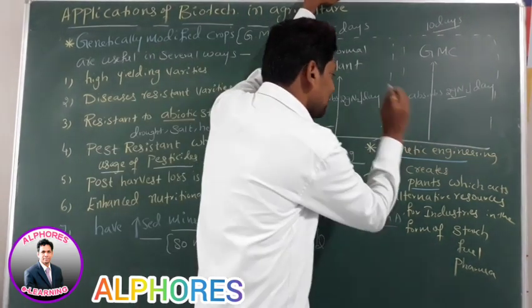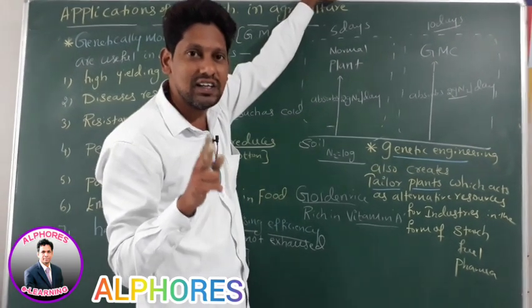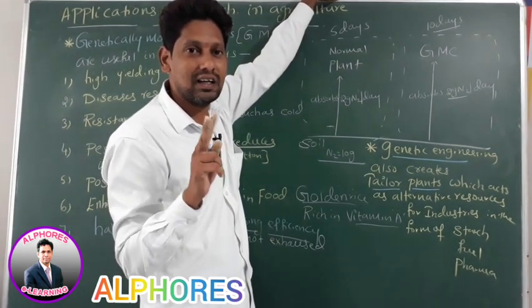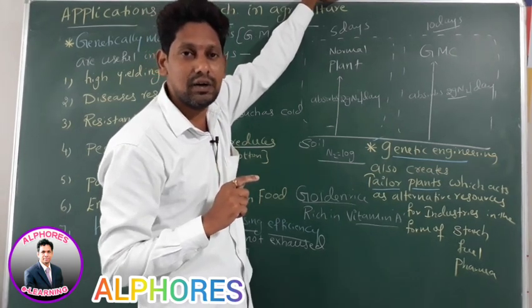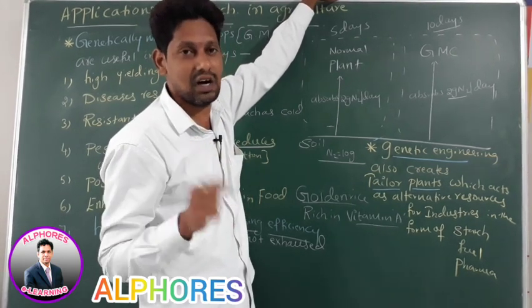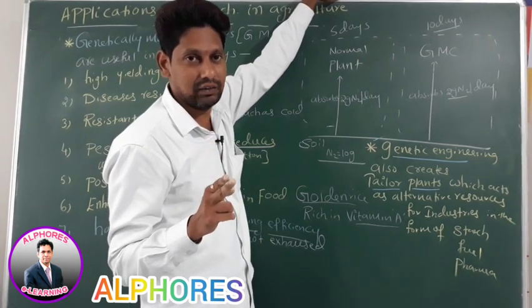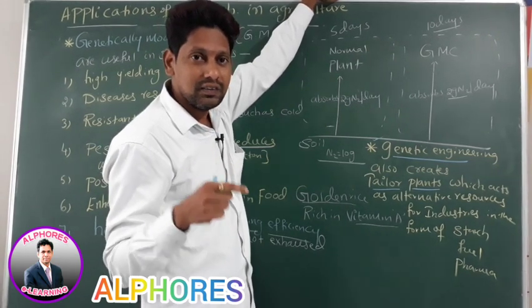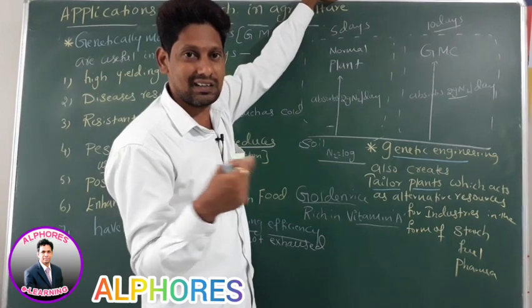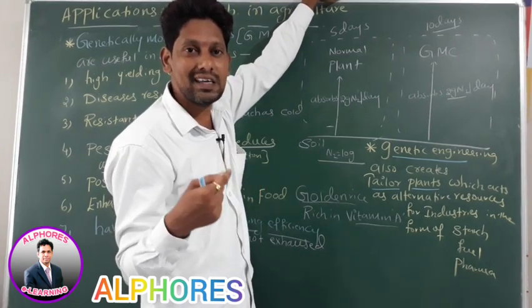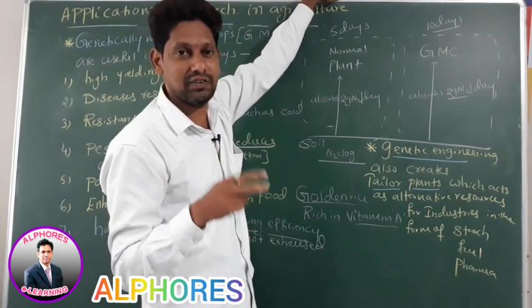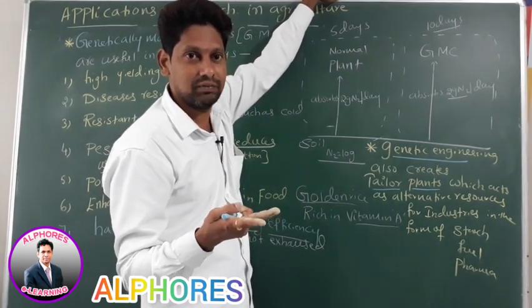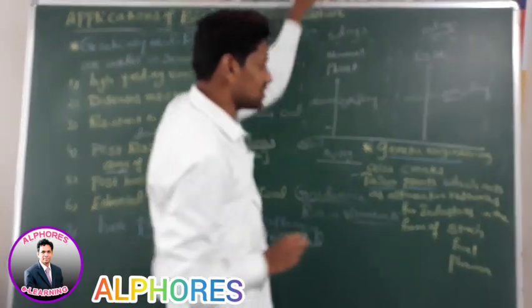Similarly, by the genetic engineering process, the desired gene is isolated by cutting the DNA using restriction endonuclease enzymes, yes or no? Therefore, cutting. And then what we are doing? That desired gene is inserted, joined, ligated, stitched to the cloning vector. Therefore, cutting and stitching.